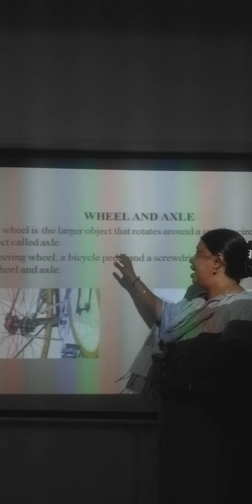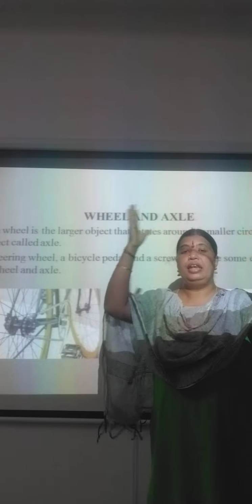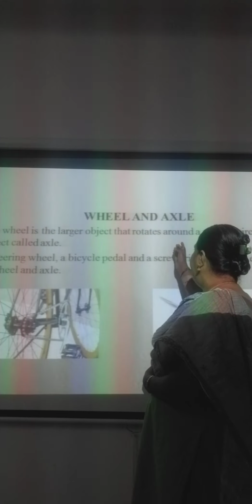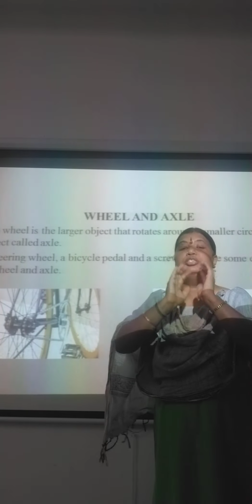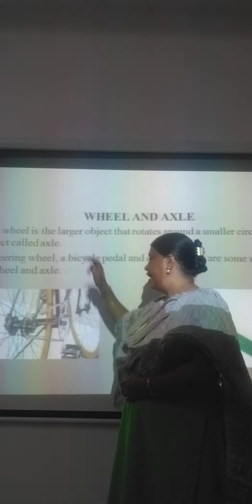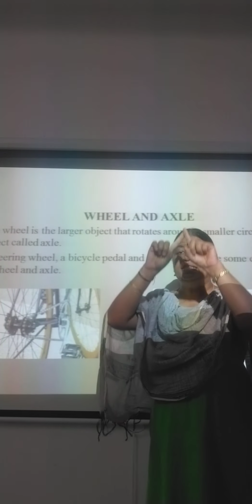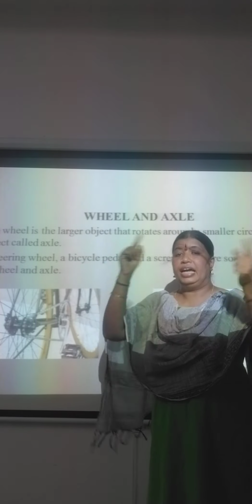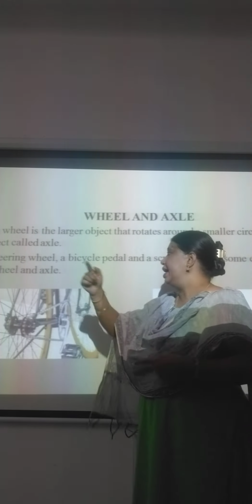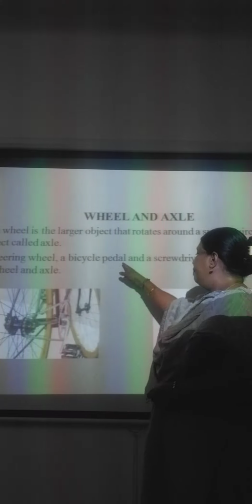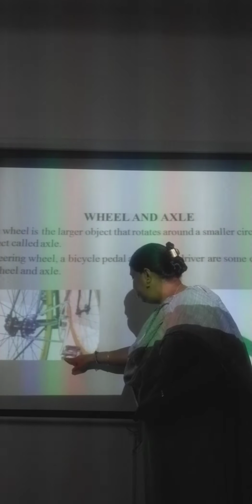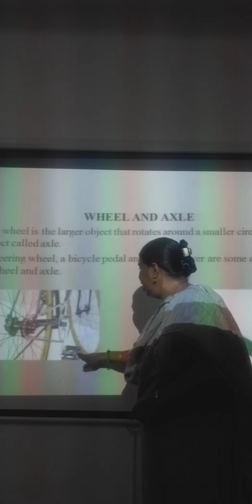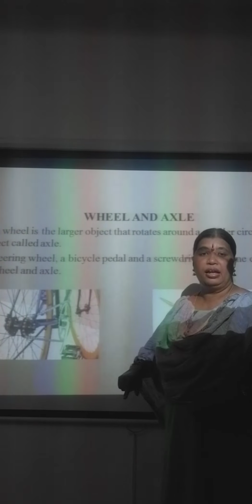Now the next one is wheel and axle. What is this wheel and axle? A wheel is a larger object, and that is rotating on a smaller object called an axle. Now, take a bicycle pedal: this becomes the wheel, and this is the axle.